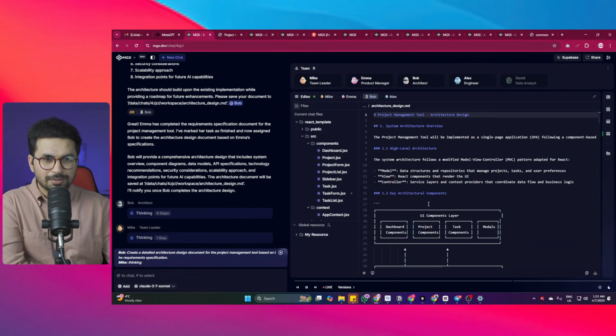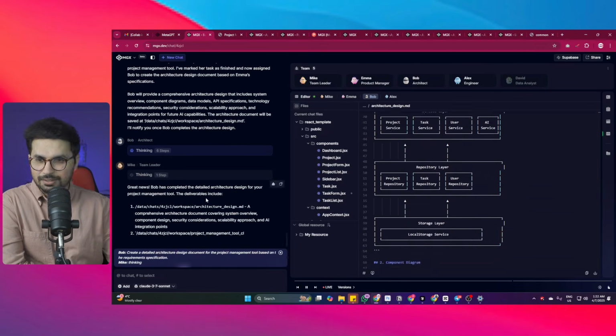Seriously, this is so cool. I mean, this is different than maybe using Cursor or using Bolt.new, because you have now 5 different AI agents who are experts of their particular field, and now they're actually going to do their part only. So there is less chance of error because each of these AI agents is doing their part. So this is amazing. So right now Bob has started creating this diagram. Let's just wait for him.